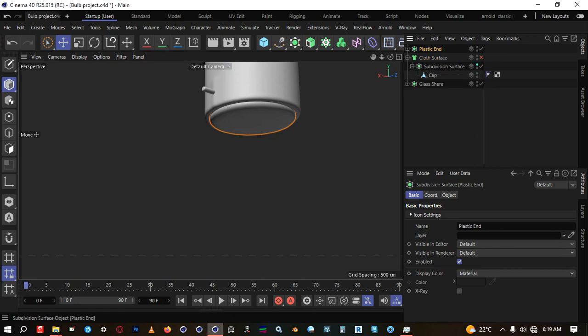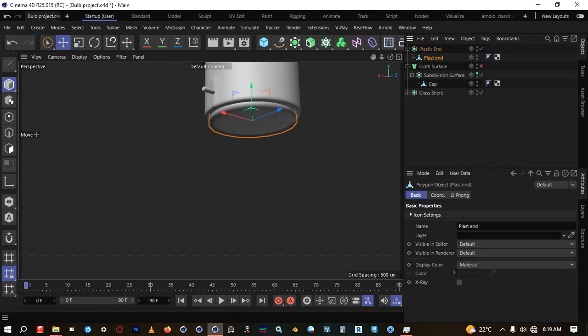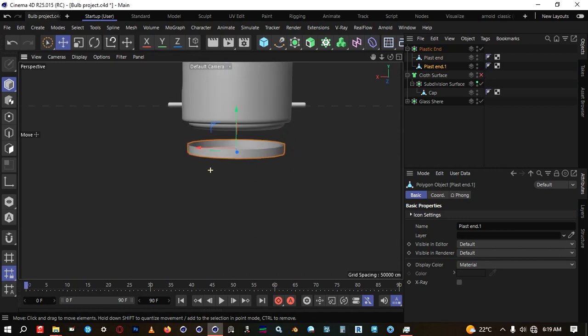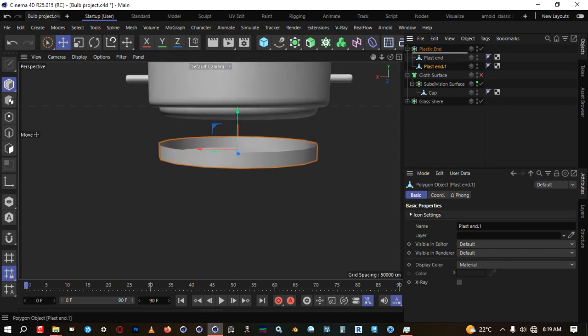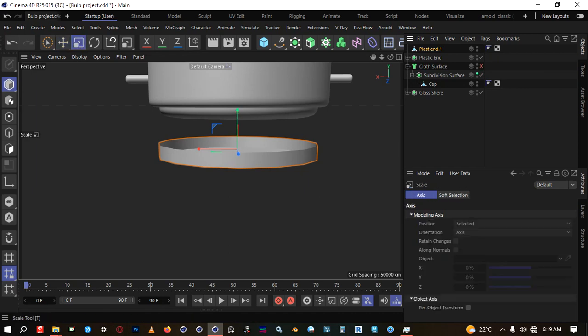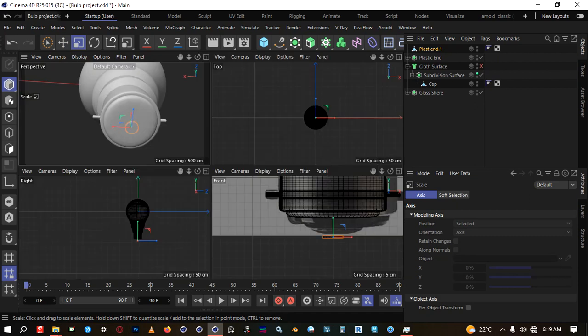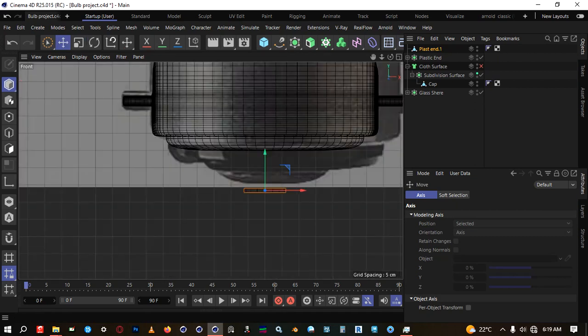Okay, then this plastic end, we're just going to duplicate this plastic end and bring it on top of the hierarchy. Then we're just going to shrink it, scale it like so, and then we're going to bring it down.